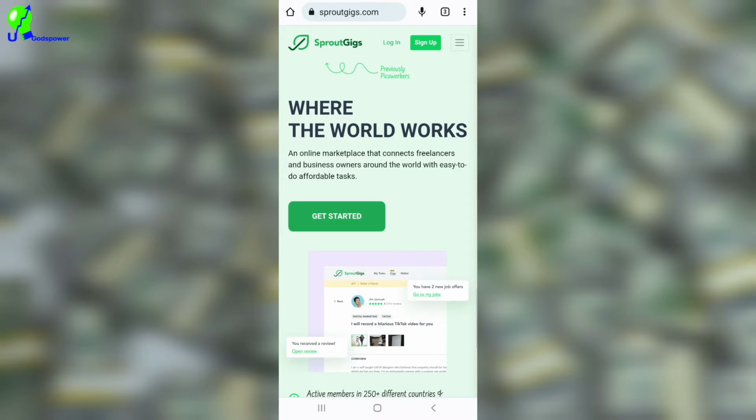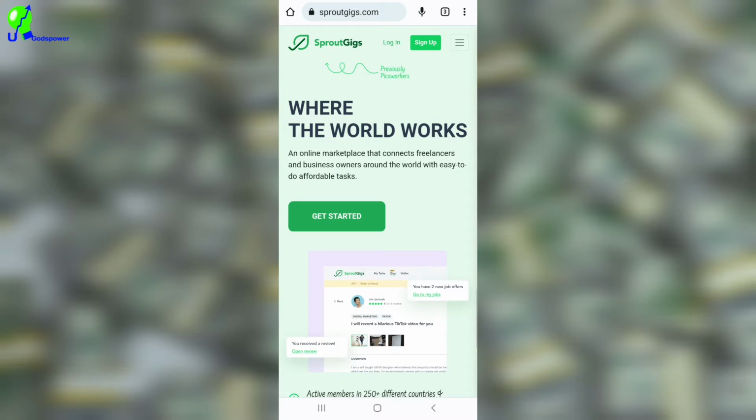Why did they call it Sproutgigs? I would just say that they want to look a little bit similar to Fiverr, because on Fiverr, you can create a gig. So they just add gig to their name and call it Sproutgigs. So that is what I need to say. So let me show you around Sproutgigs.